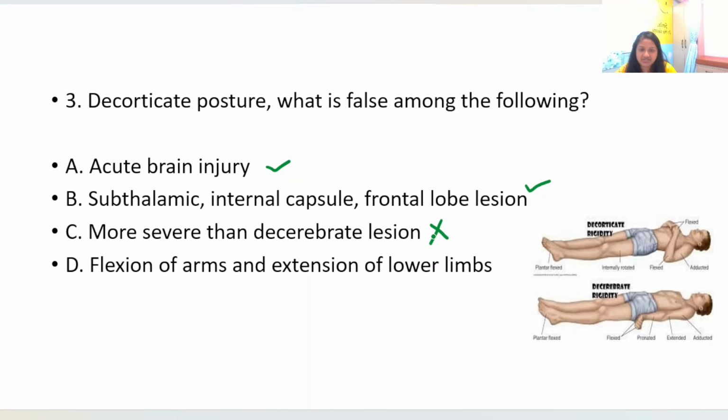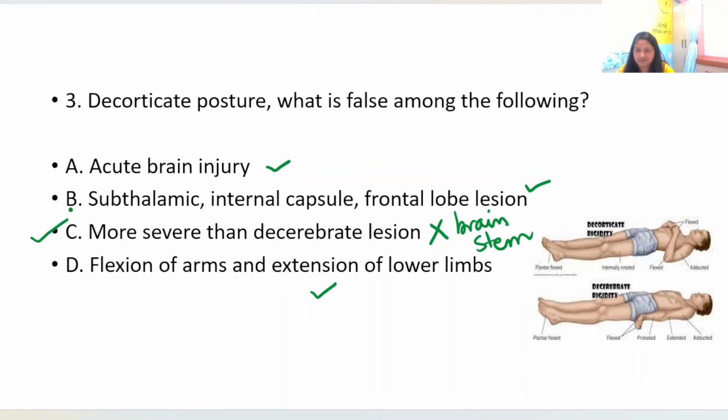No, decerebrate lesion is more severe because it involves the brain stem, right? It involves the brain stem. Flexion of arms and extension of lower limbs, yes, as you can see in this picture, there's flexion of arms, extension of lower limbs. So decorticate posture, all the others are true except that it is more severe than decerebrate lesion, that is false.